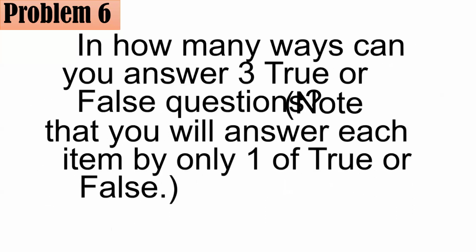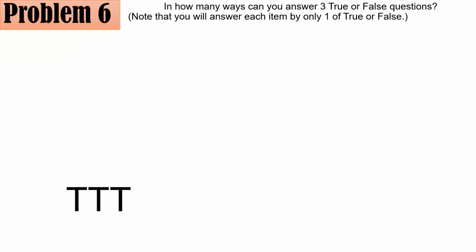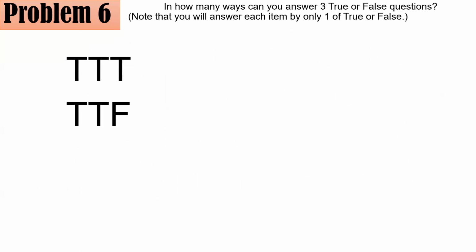Okay, so let's list some of them. The first one is TTT. T stands for true. F here, by the way, stands for false. So it means from left to right, this is item number one, item number two, and item number three. So meaning true, true, true for items one, two, and three, respectively. You could also have true, true, false.